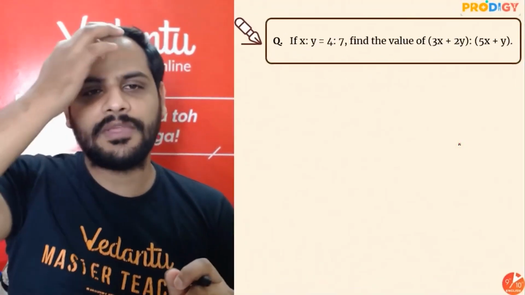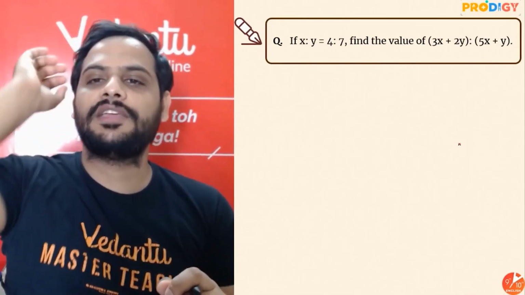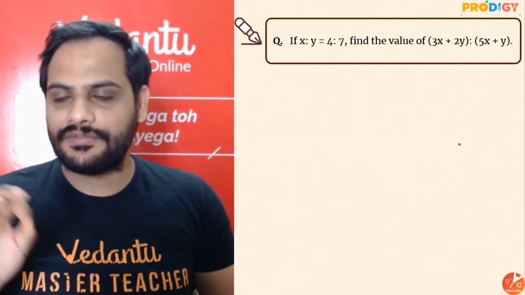Alright, ठीक है. अब देखो, for example, let's look at a question based on this. What it says: x is to y is 4:7. Find the value of 3x plus 2y.